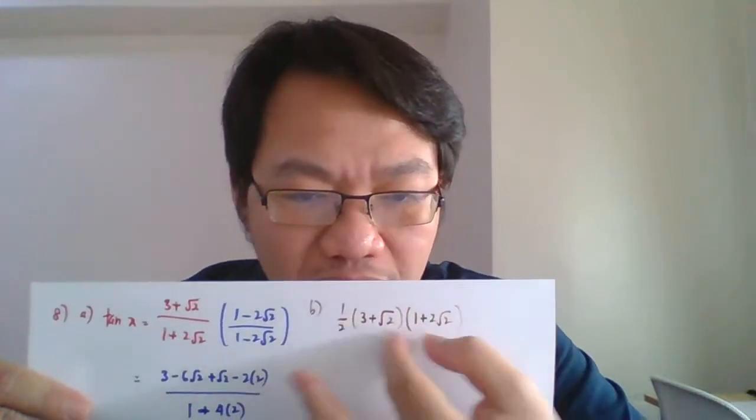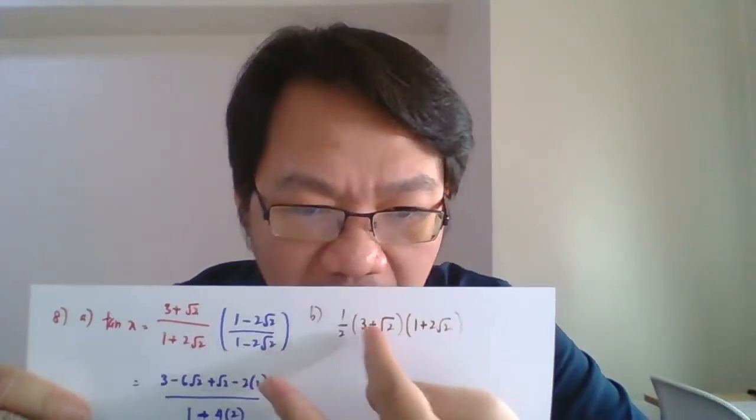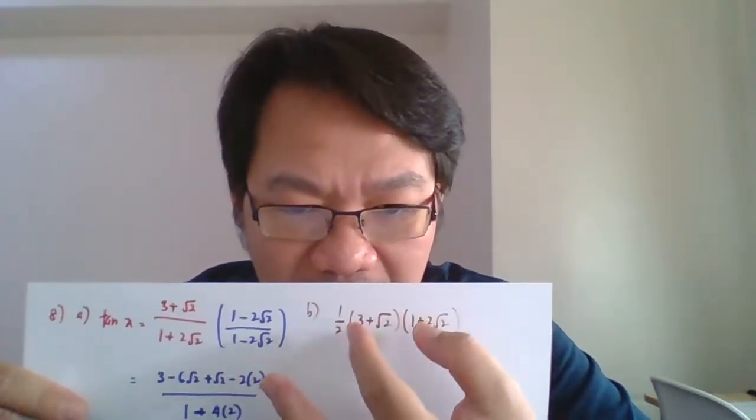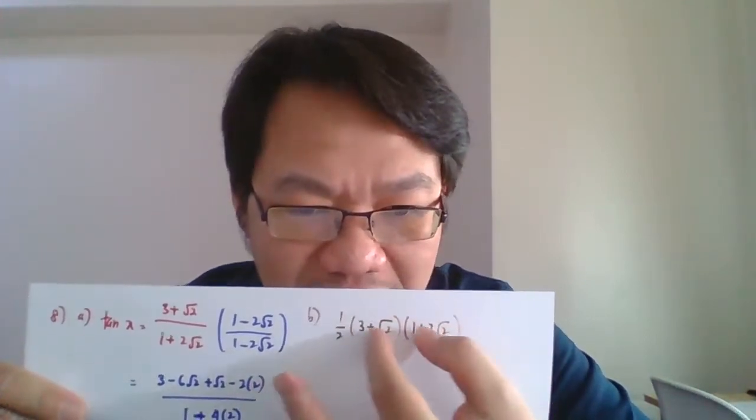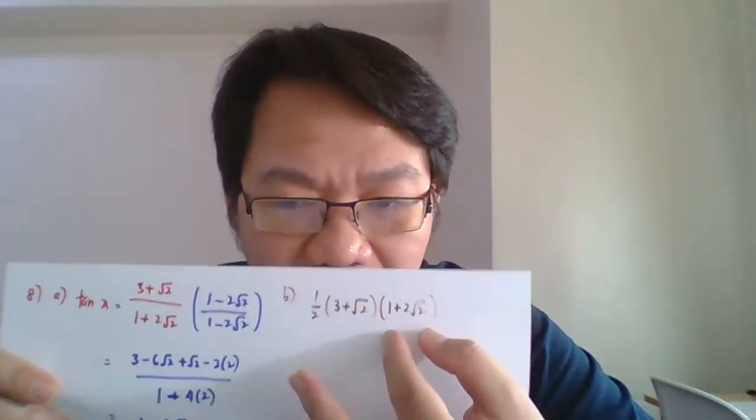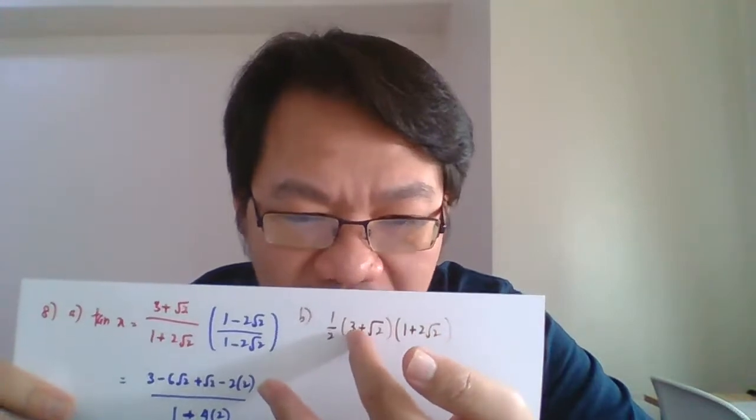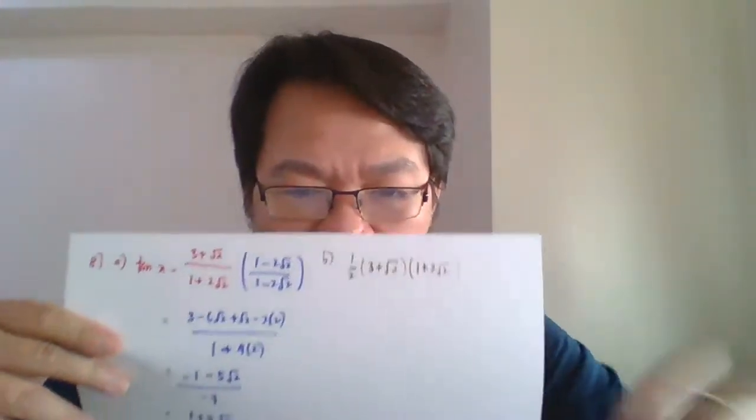Find the area: 1 over 2 times length times height. So expand the two brackets first. Do not expand the half inside because we must eliminate the square root first. We must expand the surd. If you expand the 1 over 2 inside first, it will be more complicated after that. So expand, we are supposed to get 1 over 2 bracket 3 plus 6 surd 2 plus surd 2 plus 2 bracket 2.